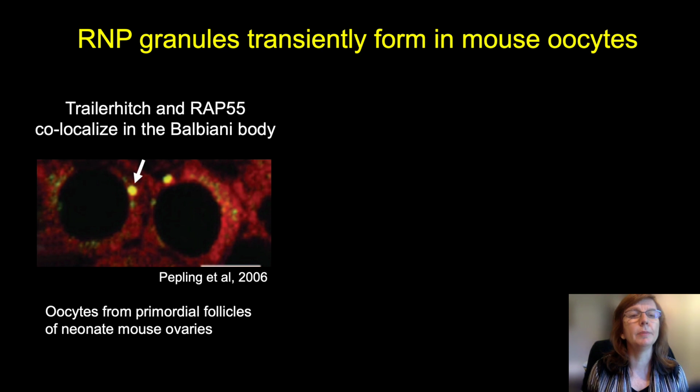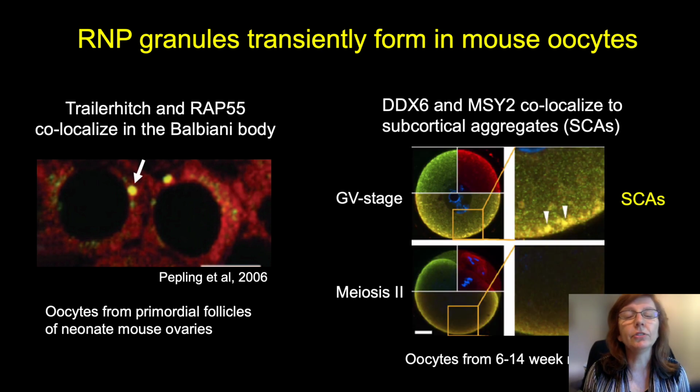which is one of these RNP granules that is transient and actually disperses in later oocytes. A second example are the subcortical aggregates observed in oocytes from 6 to 14-week-old mice. So here in the top, we see GV stage oocytes, where the RNA binding proteins DDX6 and MSY2 co-localize to these subcortical aggregates shown by the arrowheads. These are transient structures. In meiosis 2, you see that these proteins have decondensed.